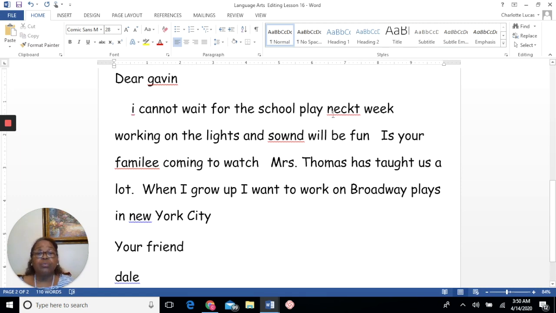Let's look at the next word. This is N-E-K-T. The way that's spelled, I'm not sure what that is, but I believe it says the school play next week. Next week. Next. Now he has the sound k, C, K. C says k, K says k, and together C and K will say k.